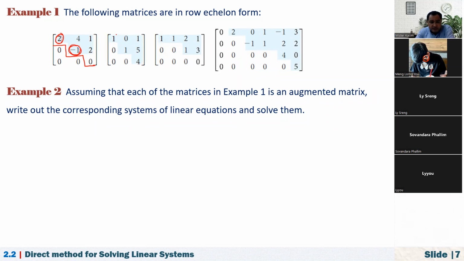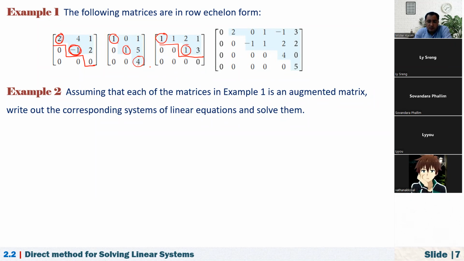Also here, what are the leading entries? These are the leading entries, 1, 1, and 4. They are the first non-zero entry in the row: in the first row it is 1, the second 1, and the third 4. We don't have any zero row here. Any leading entry must be to the left of the leading entry in another column: this 1 is to the left of this 4. The next one here is a leading entry, and this one is too, and we don't have a leading entry here. If you draw this, it is a staircase pattern.